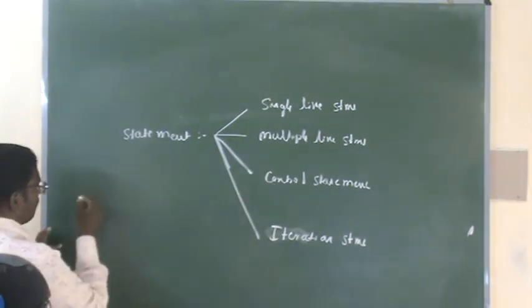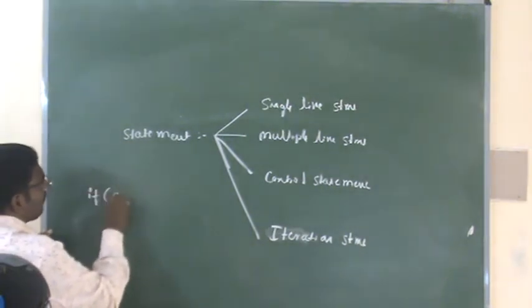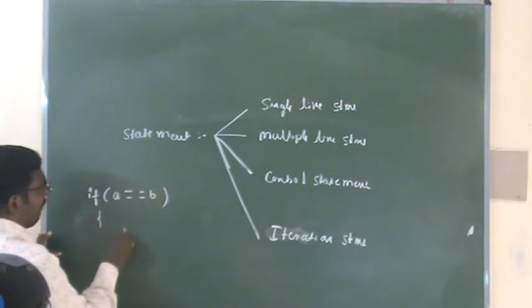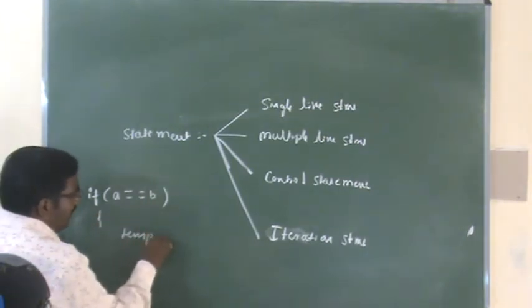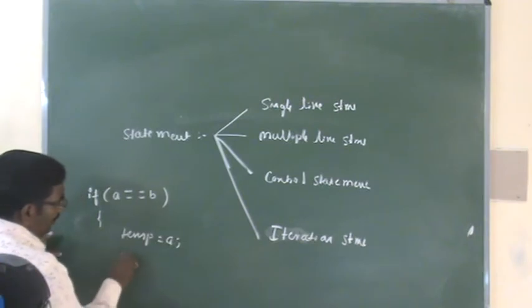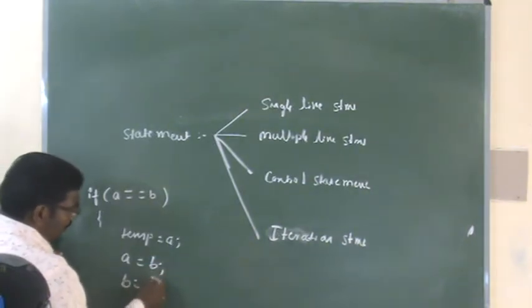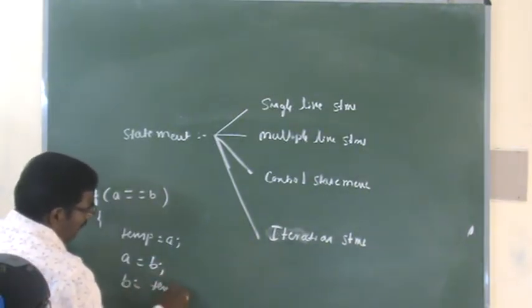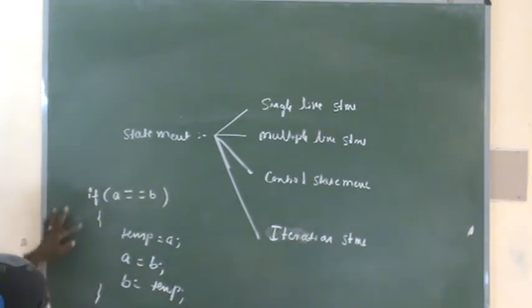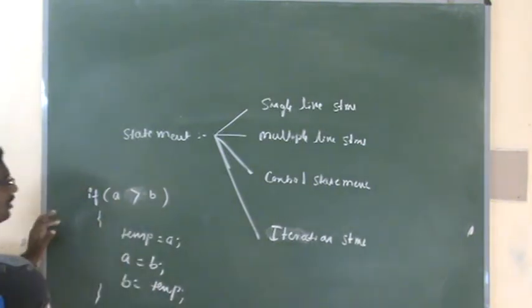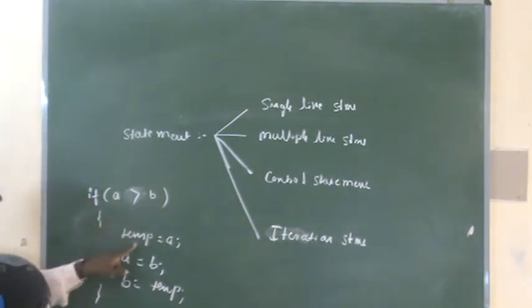For example, if A is greater than B, temp is equal to A, A is equal to B, B is equal to temp.